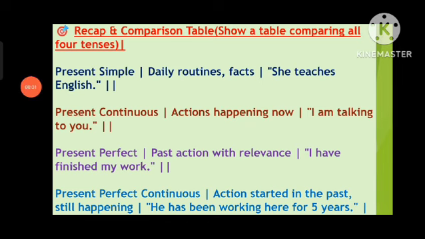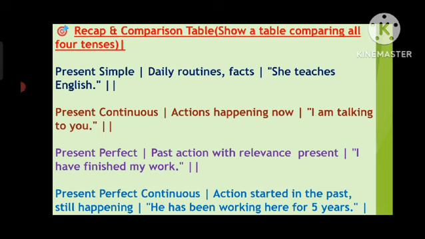After that, recap and comparing all four tenses. First is present simple. Present simple talks about your daily routines and facts, like she teaches English. Next one is present continuous. It talks about your actions happening now, right? Like I am teaching you right now and I am talking to you right now. It is your happening actions. Next one is present perfect. It talks about your past action with relevance to the present. So example, I have finished my work.